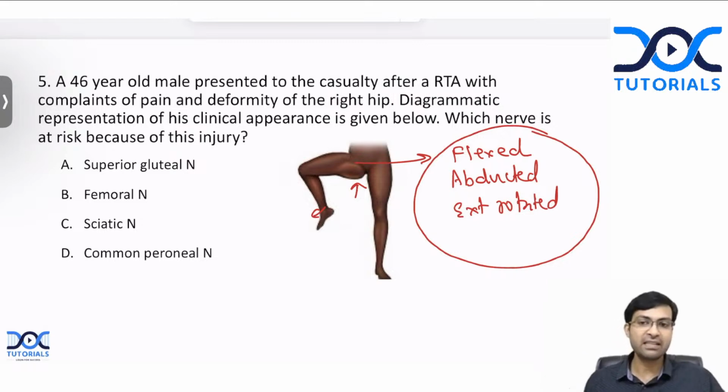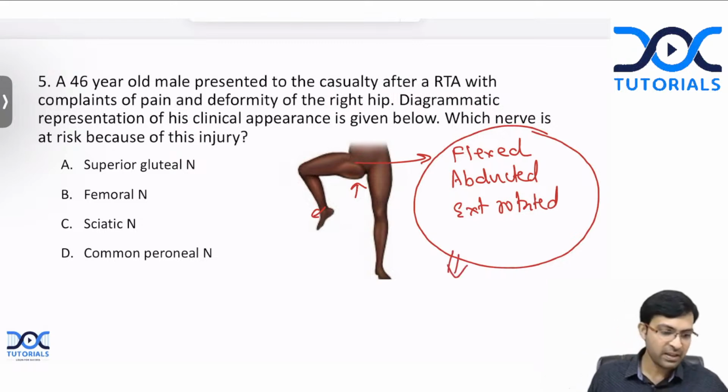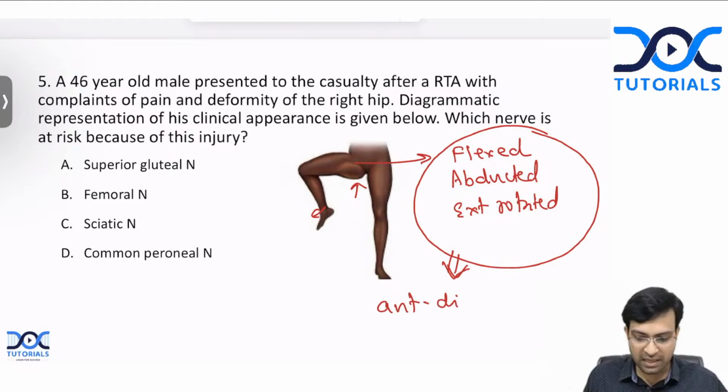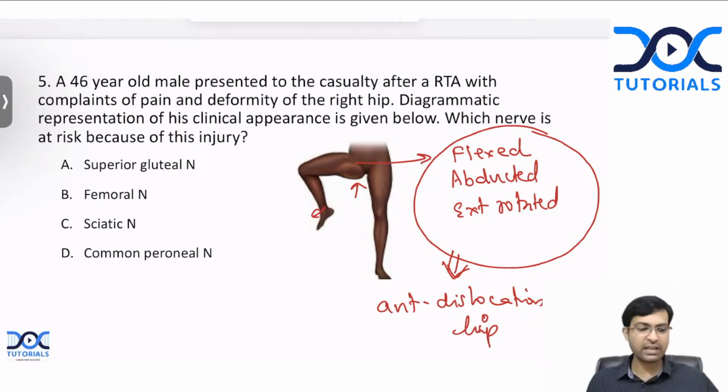Which condition produces this? It is seen in anterior dislocation of the hip. When anterior dislocation of the hip occurs, the femoral head goes and lies in the femoral triangle, where the femoral artery and nerve go. So there can be compression of the femoral nerve. That is the answer here.